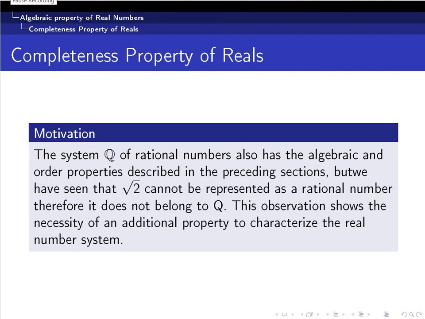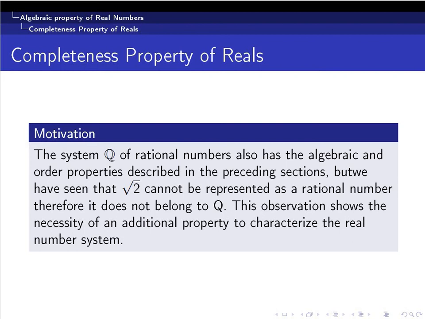Today in this video we will discuss the completeness property of the set of all real numbers. As I have already told you, we can define the set of all real numbers as a complete ordered field, meaning the set of all real numbers has three distinctive properties.